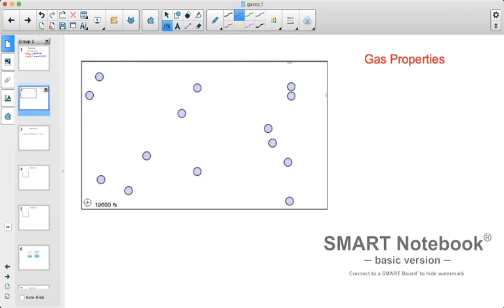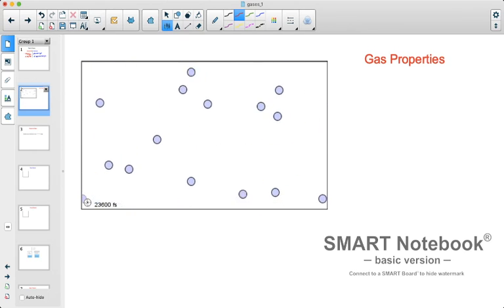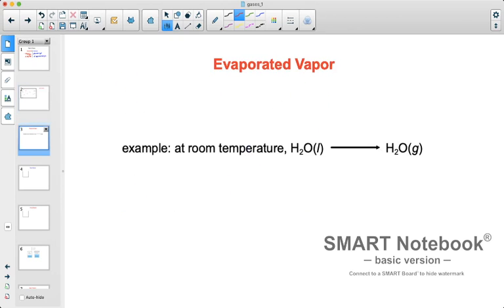All right, with that review over, let's start with a brand new term. The first term I want to introduce is something known as an evaporated vapor. And oftentimes we get rid of the word evaporated. It's assumed that you know that it is an evaporated vapor, and we just say vapor. A vapor refers to the gas phase of a substance that is ordinarily a solid or a liquid at room temperature.